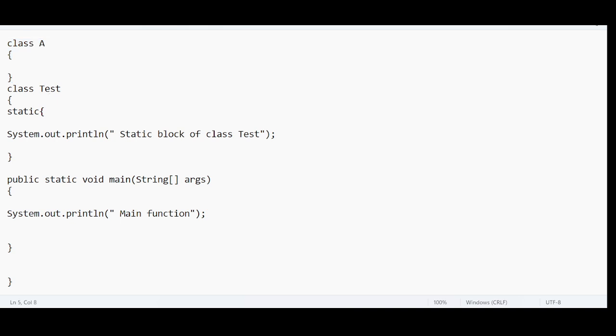While loading this dot class file, it will see if there are any static blocks. Yes, there is a static block. Execute this instruction while loading. Then the main thread will be created, and the main thread will try to execute the information that is available in the main method. So can you guess what will be the sequence of my output now? You can type in the chat box.